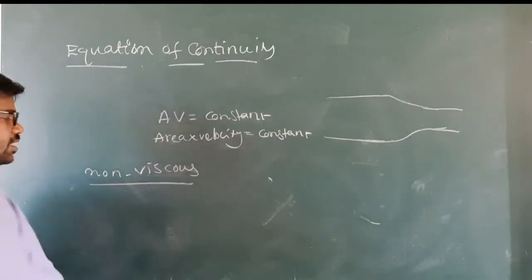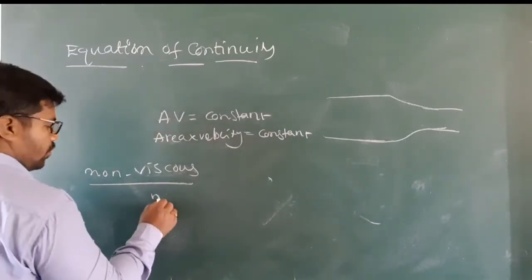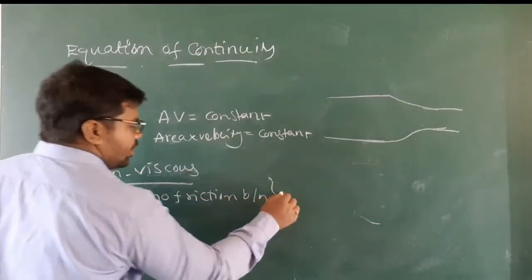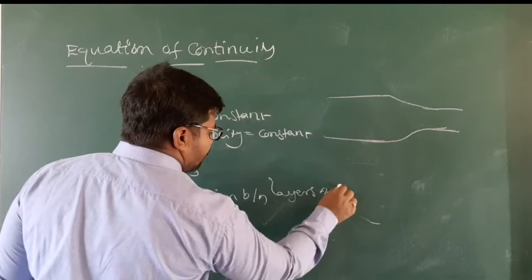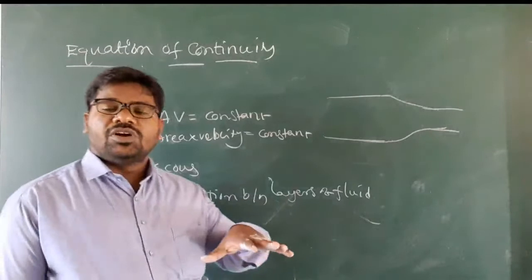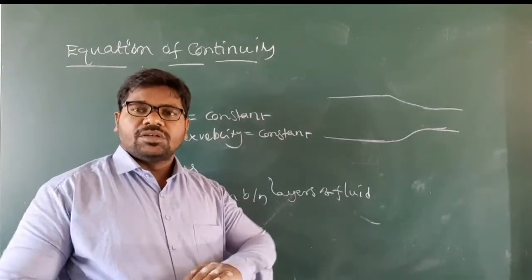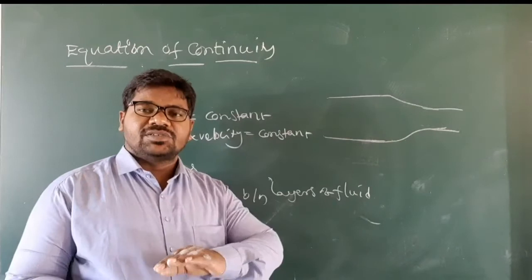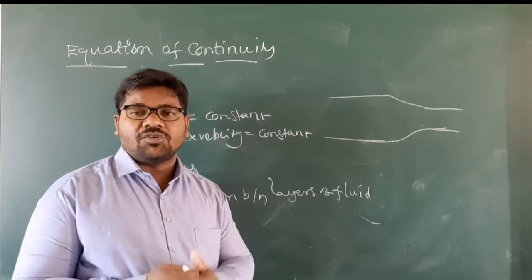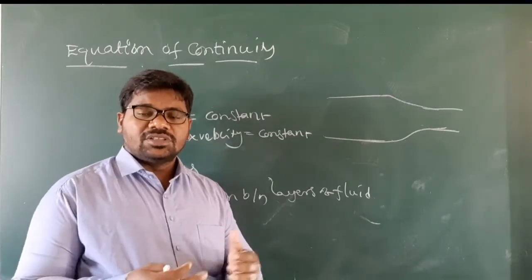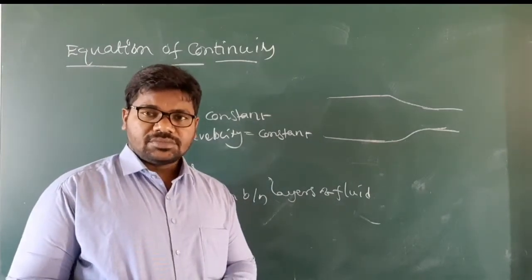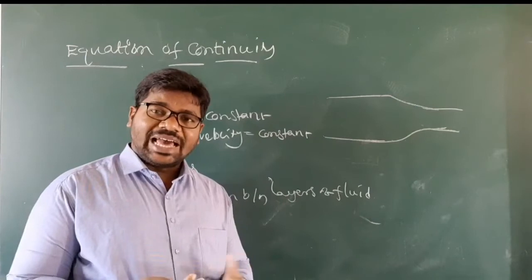Non-viscous means no friction between the layers of fluid. Non-viscous means the fluid can flow. Laminar means one fluid layer can flow over another fluid layer. In this case, some friction is developed between the layers. That friction we can call viscous force, or viscosity. Here we take the fluid as non-viscous.